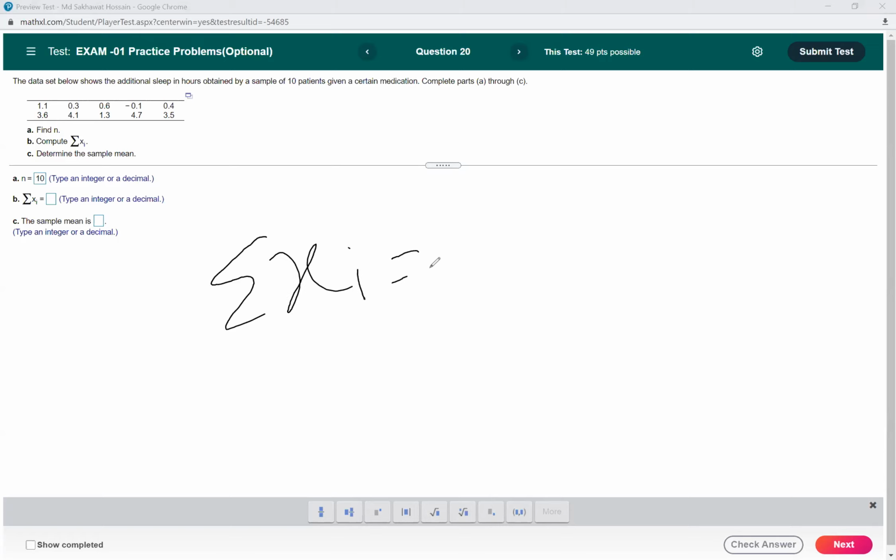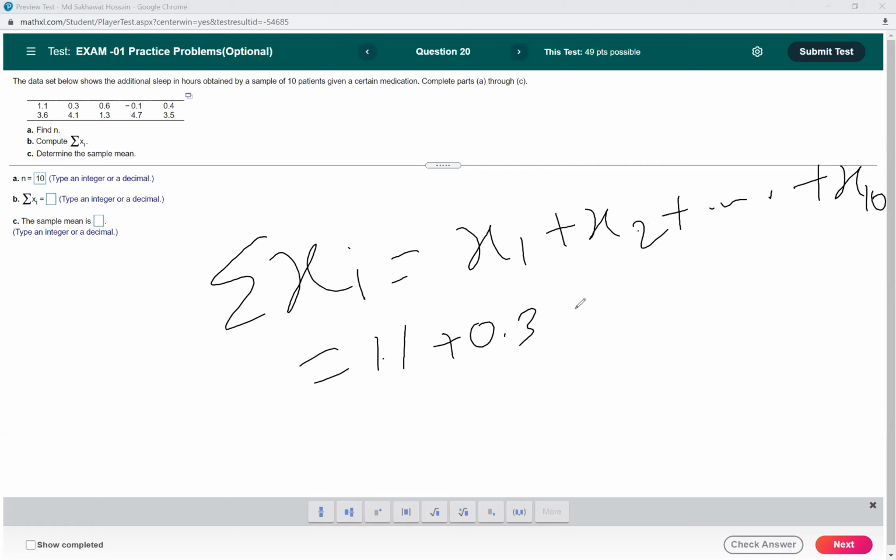Sigma of xi means the summation of x1 plus x2 up to x10, since we have 10 observations. So x1 is 1.1, the first one, plus 0.3, plus 0.6, and so on. Basically we have to add them together.